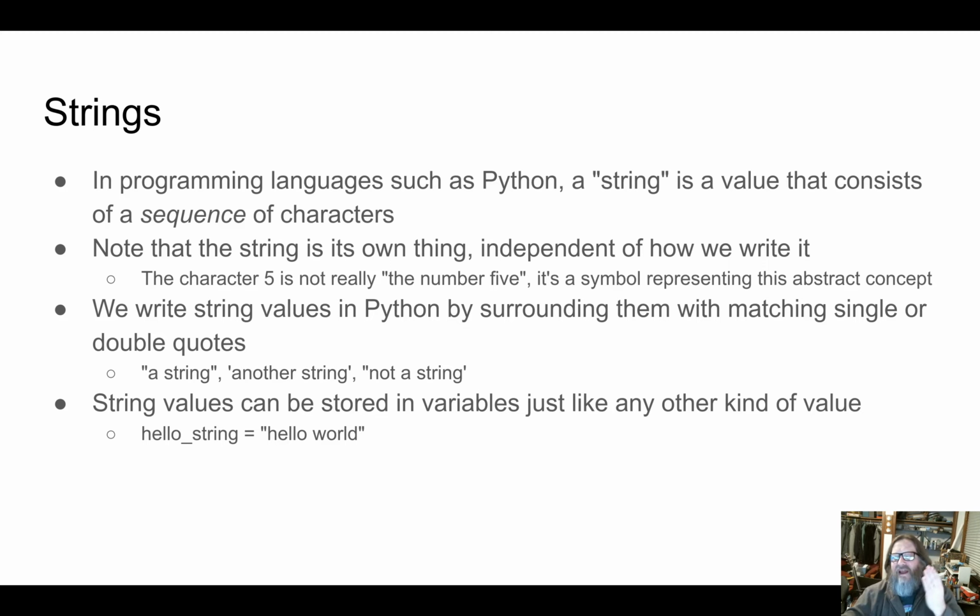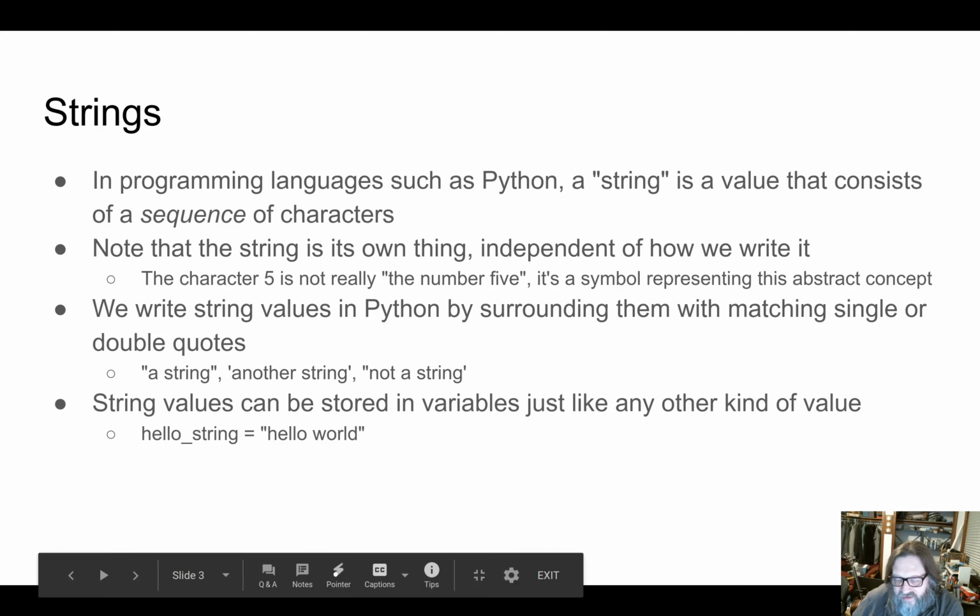We're going to write string values in Python by surrounding the text with matched single or double quotes. So this is an example of a string. This is another example of a string. Notice that the quotes don't match here. I start with a single quote, double quote, and end with a single quote. So this thing is not actually a string. And it's important to notice that string values are just values like any other kind of value. They can be stored in variables just like any other kind of variable.